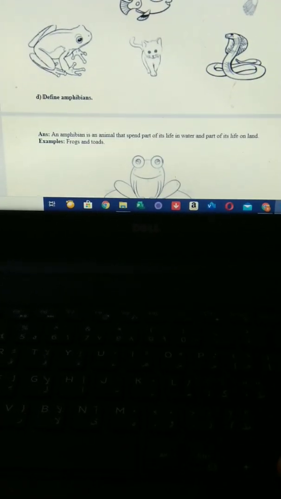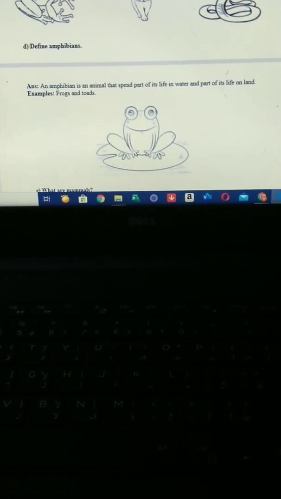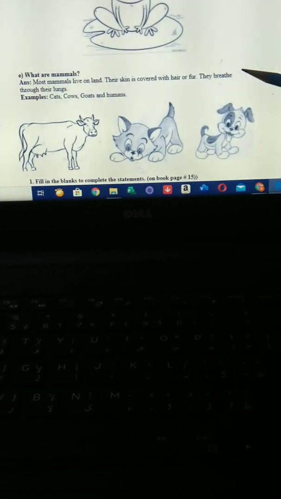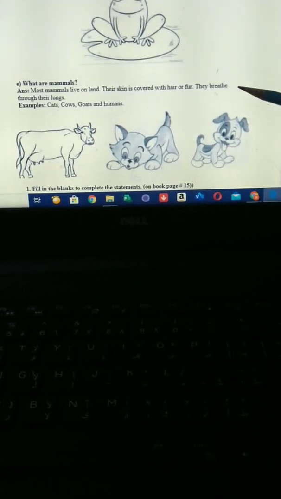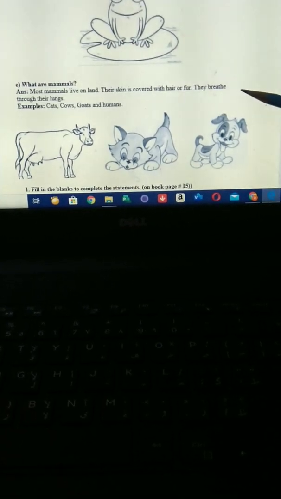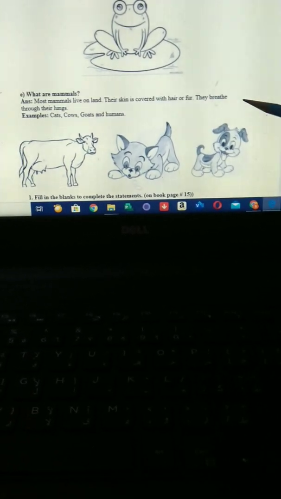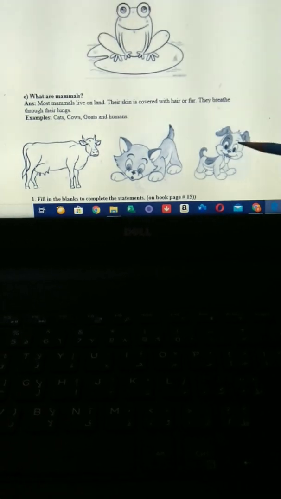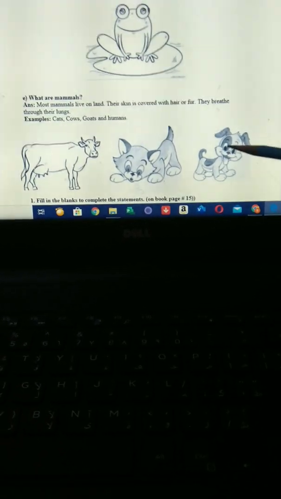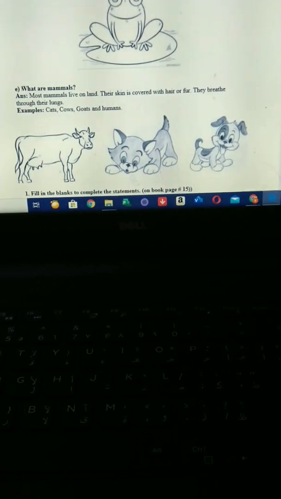Question number 4, draw amphibians. Answer is, an amphibian is an animal that spends part of its life in water and part of its life on land. Examples are frogs and toads. Question number 5, what are mammals? Answer is, most mammals live on land. Their skin is covered with hair or fur. They breathe through their lungs. Examples are cats, dogs, goats, humans and cows.